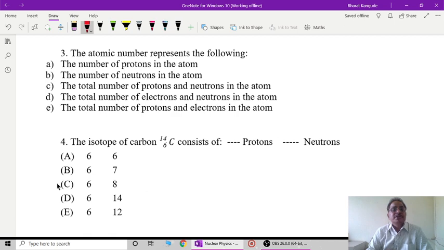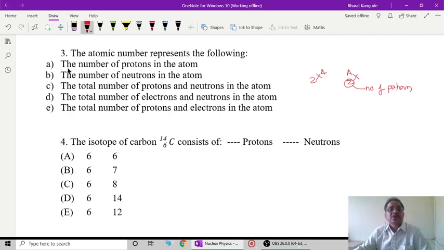Again, just now we have seen, this is Z, in ZXA, and it represents the number of protons. So you can very easily find the correct answer in this question. A is the number of protons in the atom, B is the number of neutrons in the atom, then the total number of protons and neutrons in the atom, and the total number of electrons and neutrons in the atom.